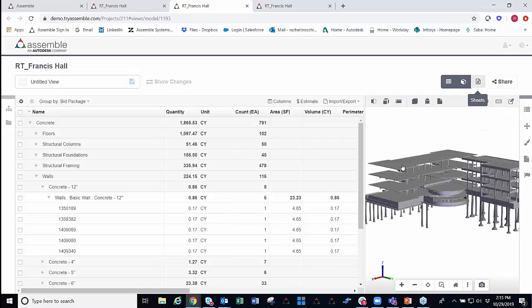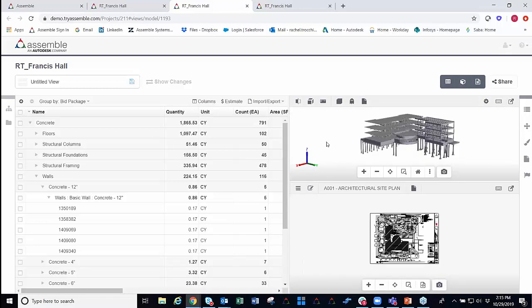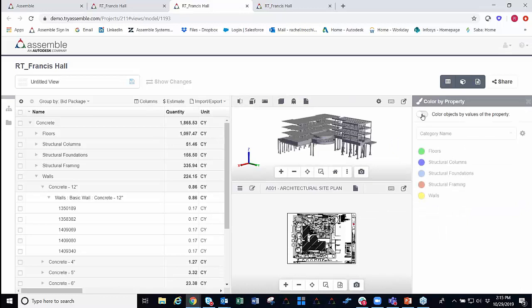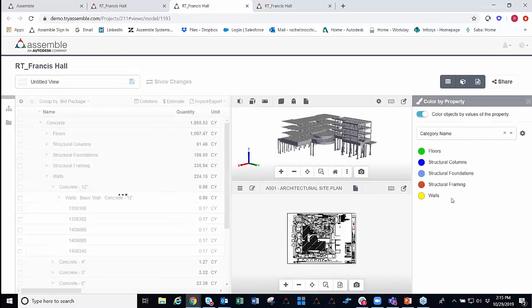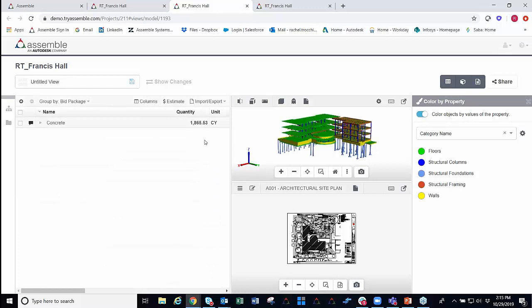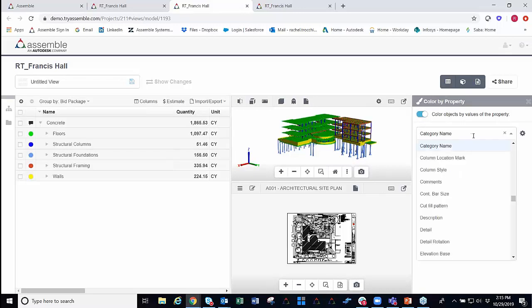So obviously, most important is not our speed. Most important is accuracy with the takeoff here, and especially we know that here within Assemble. So what we're going to do to start validating some of this information is turn on our color by property. This will give us some insight into exactly where our cubic yardage quantities are actually coming from. So right away we could see all of our floors here are green. We get 1,097 cubic yards of concrete for our floors.